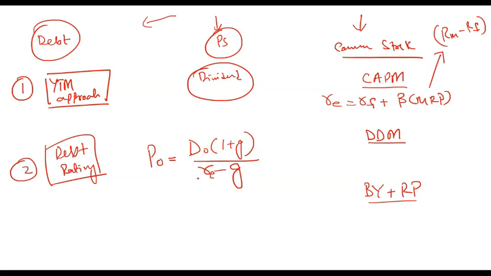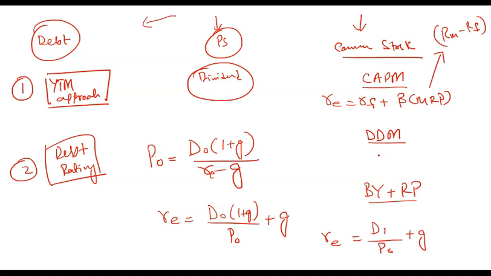And if I have to calculate the required rate of return on equity, I can rearrange this equation, take the required rate of return on equity on the left-hand side and bring everything else to the right-hand side. So the required rate of return on equity equals D0 times (1 plus G) divided by P0, plus G. This will be the required rate of return on equity. Or I can also write it as D0 times (1 plus G) is D1.